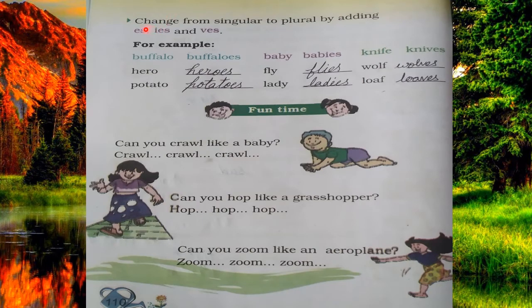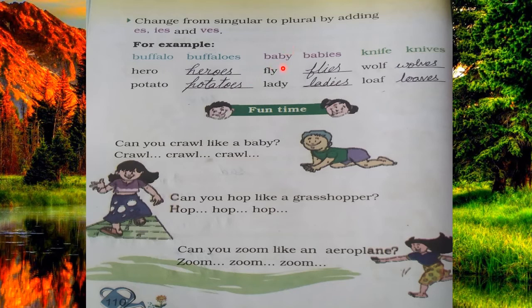Now the next question is, change from singular to plural by adding es, ies and ves. Class, here in this question you have to write the plural form of these singular words. The first is buffalo, buffaloes, hero, heroes, potato, potatoes. In all these words we will add es in the last.